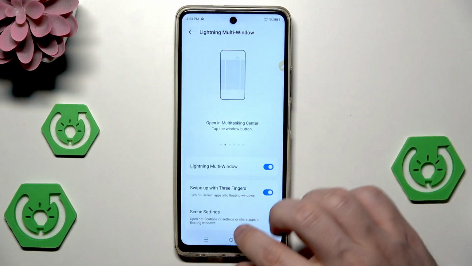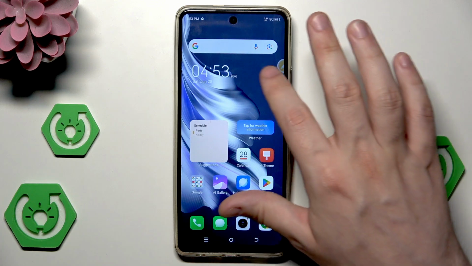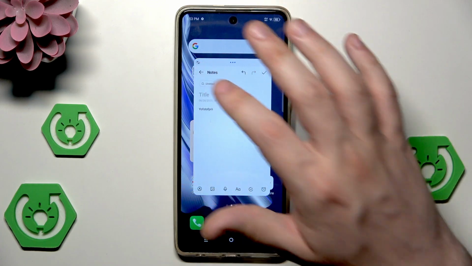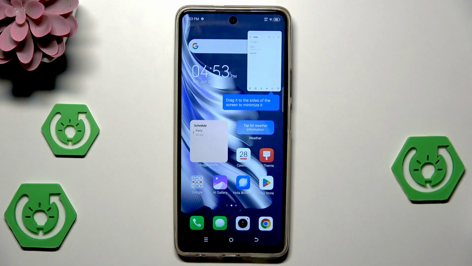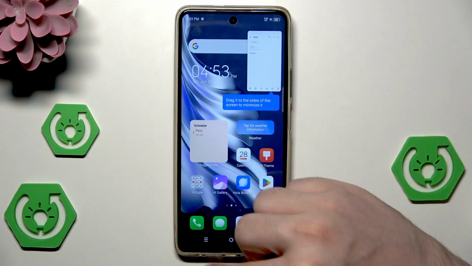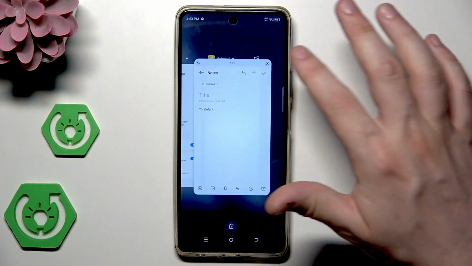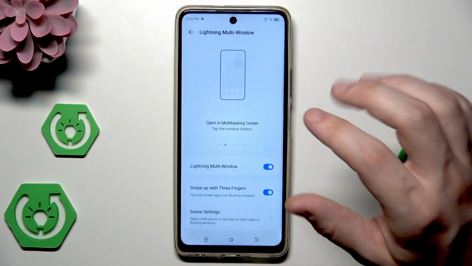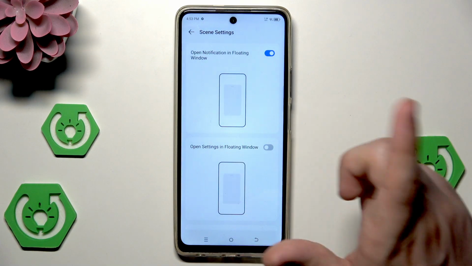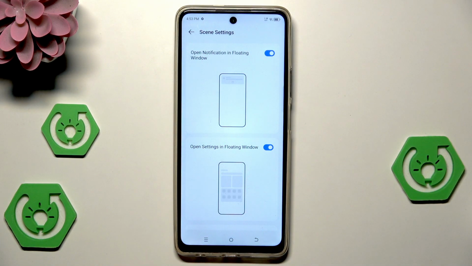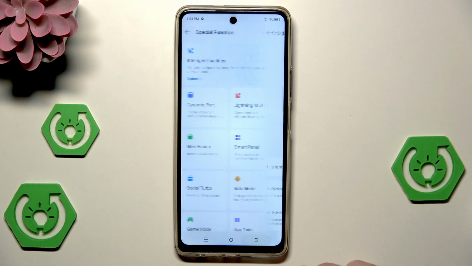We also have the swipe up with 3 fingers, so let's try to launch it. Let me only open up the notes in full screen, so now I'll slide with 3 fingers, and it also works as you can see. Okay, I think I can close that for now. We also have the scene settings, and in here we can also enable the floating window for the settings app, because normally it wouldn't work. So you can enable it also. Now we can go back from here.